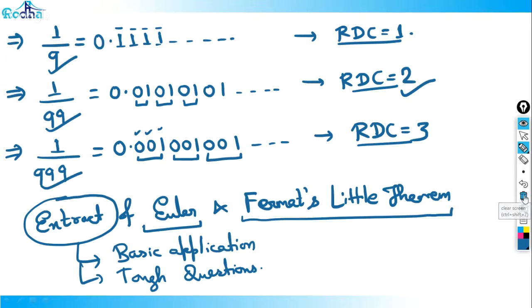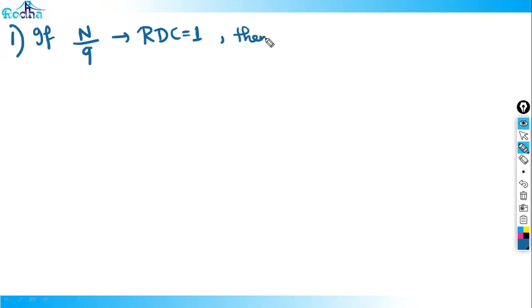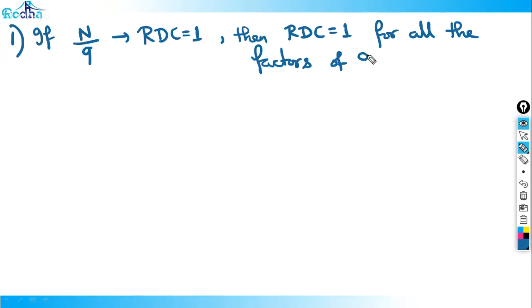So the first point basically is: if n divided by 9 has RDC equal to 1, then RDC is equal to 1 for all the factors of 9 also.